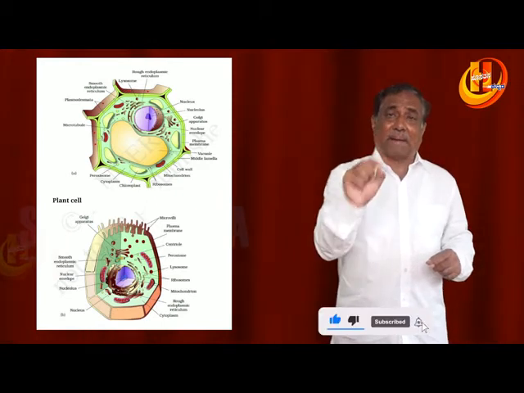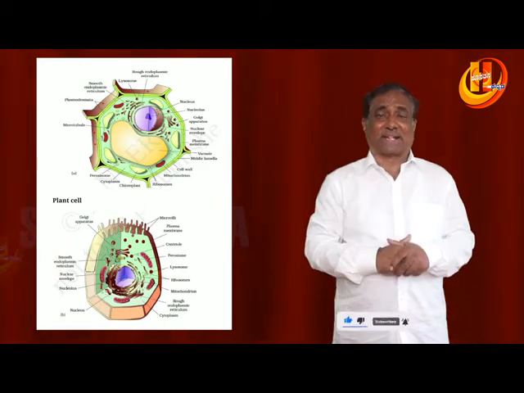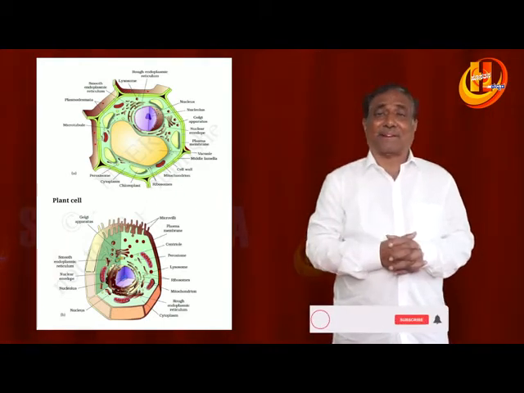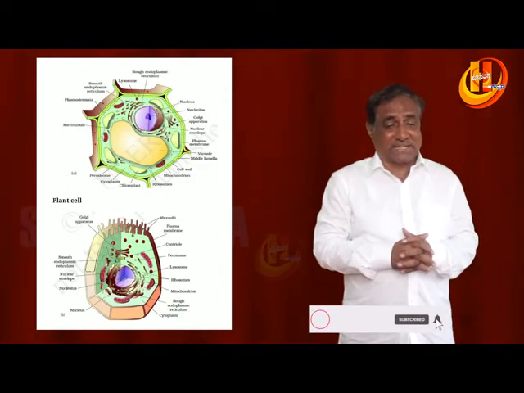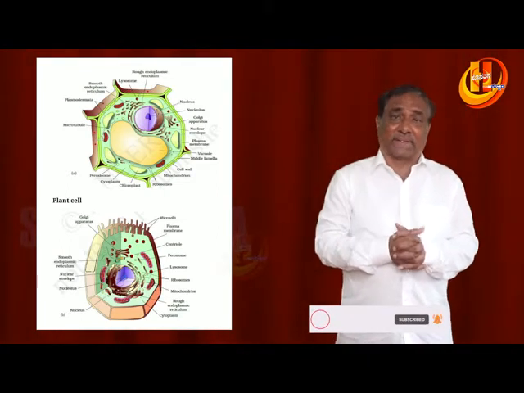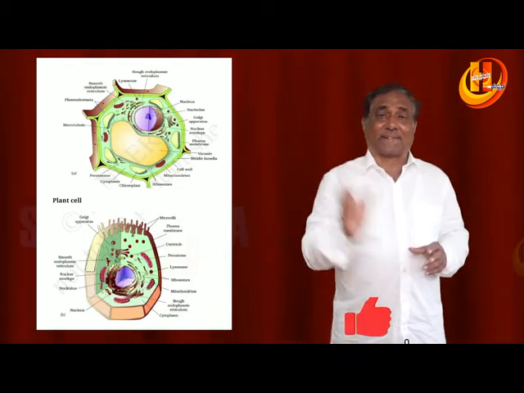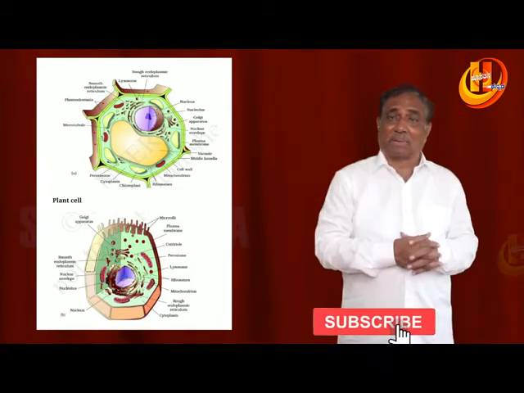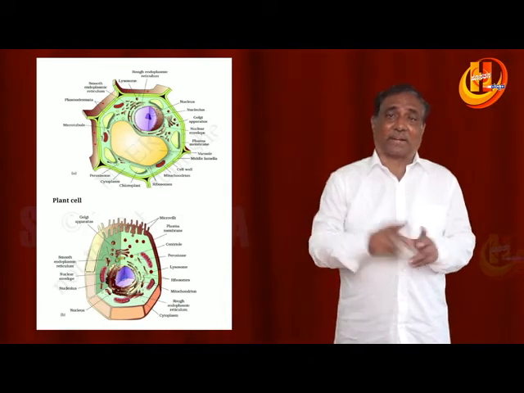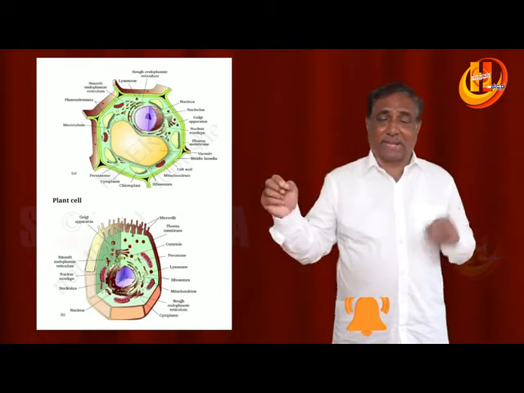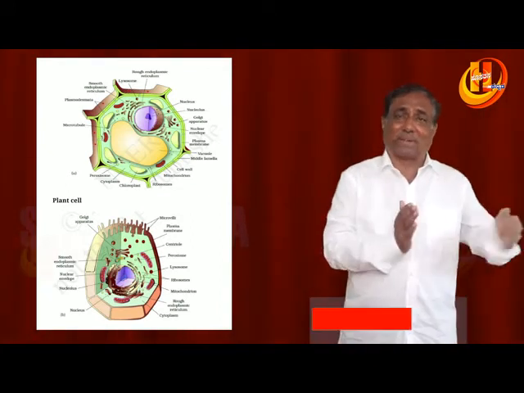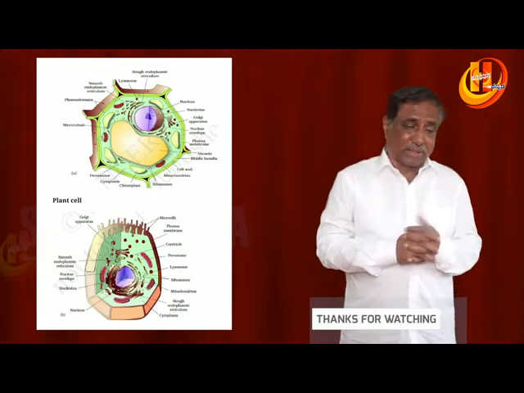The bacterial cell is 1 to 2 micrometers in size, whereas the eukaryotic cell is 10 to 20 micrometers. The largest cell is the ostrich egg cell, and the smallest cell in human beings is the RBC, that is 7 micrometers in size. So these questions will usually be asked.